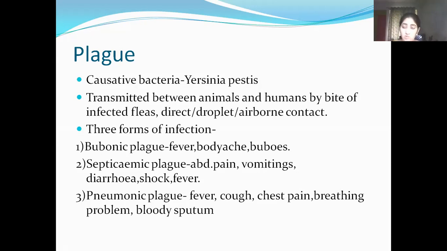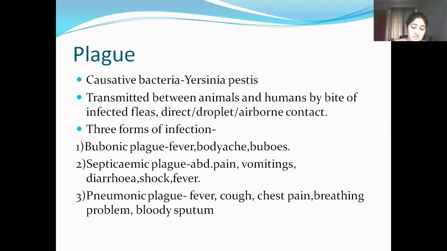So now the clinical features. An infected person with the plague will usually develop flu-like symptoms 2 to 6 days after infection. There are other symptoms that can distinguish between the three forms of the plague. The symptoms of bubonic plague are usually fever, body aches, and formation of buboes.